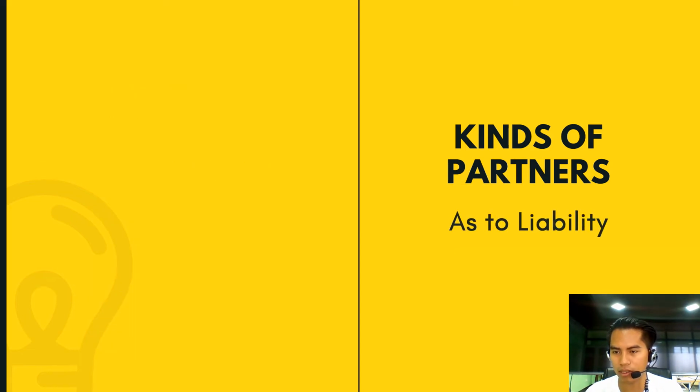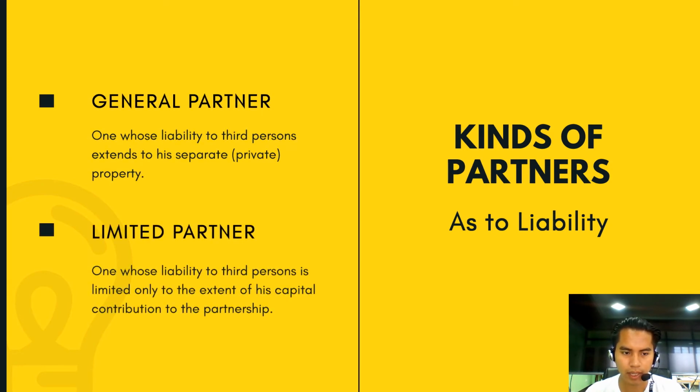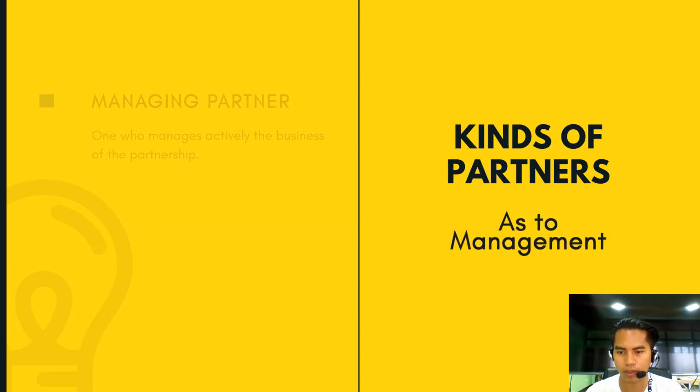Then we have the kinds of partners as to liability. So under this classification, we have two. The first one is the general partners, and the second one is the limited partners. So for the general partners, these are the partners whose liability to third persons extends to his personal property. While for the limited partners, the liability to third persons is limited only to the extent of his capital contribution to the partnership.